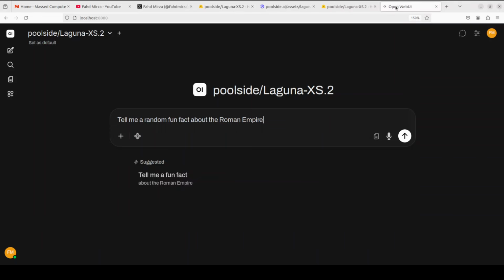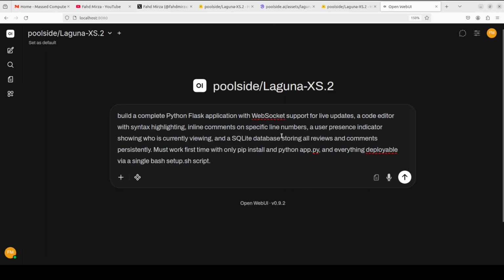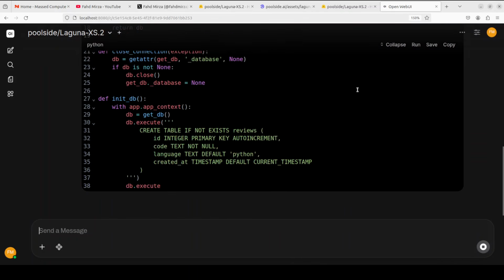Let's go to our OpenWebUI and let me give it a coding prompt first. I'm going to ask it to build me a real world application with Python Flask, with WebSocket support for live updates, a code editor with syntax highlighting. So basically, it's a real-time collaborative code editor with SQLite as backend, and it should give me everything as a single setup.sh file.